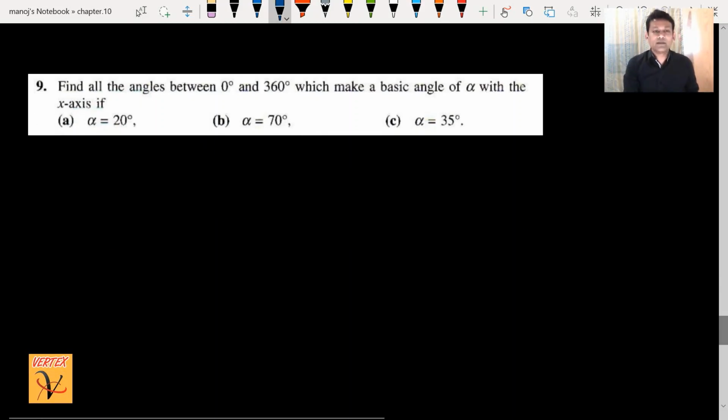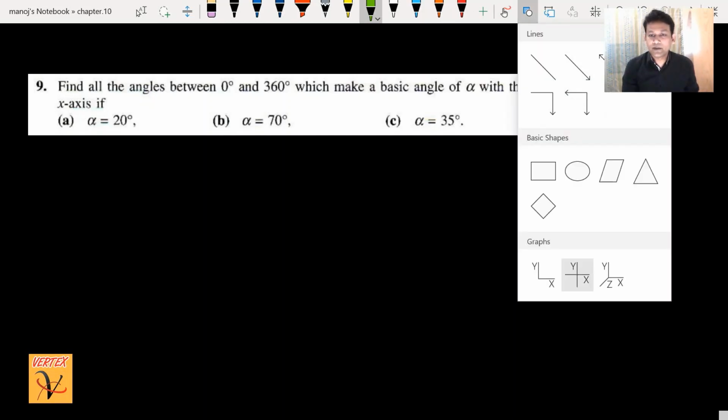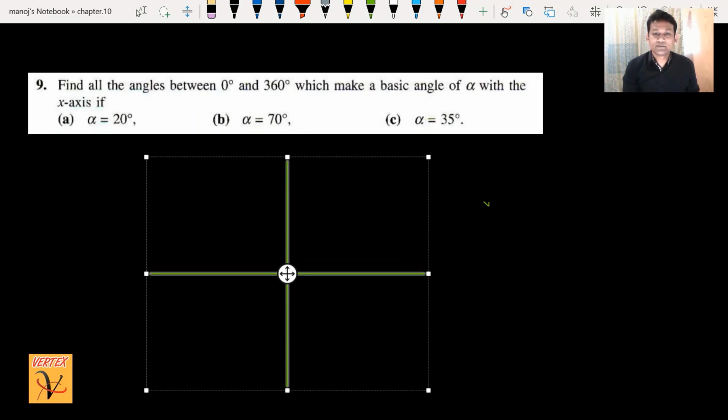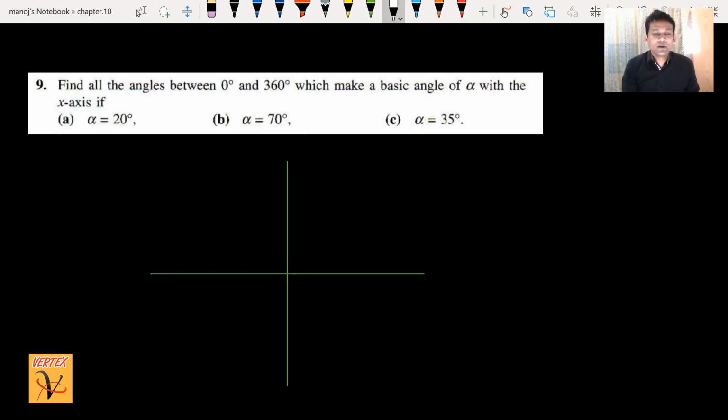Okay, this type of example I have already given in my explanation, but I'm doing just one part. Part A: we find all the angles between 0 and 360 degree. One rotation is required. Basic angle alpha is given. What's a basic angle? This is a basic angle, here and here, and all basic angles are equal. I am making the basic angle always with the x-axis.